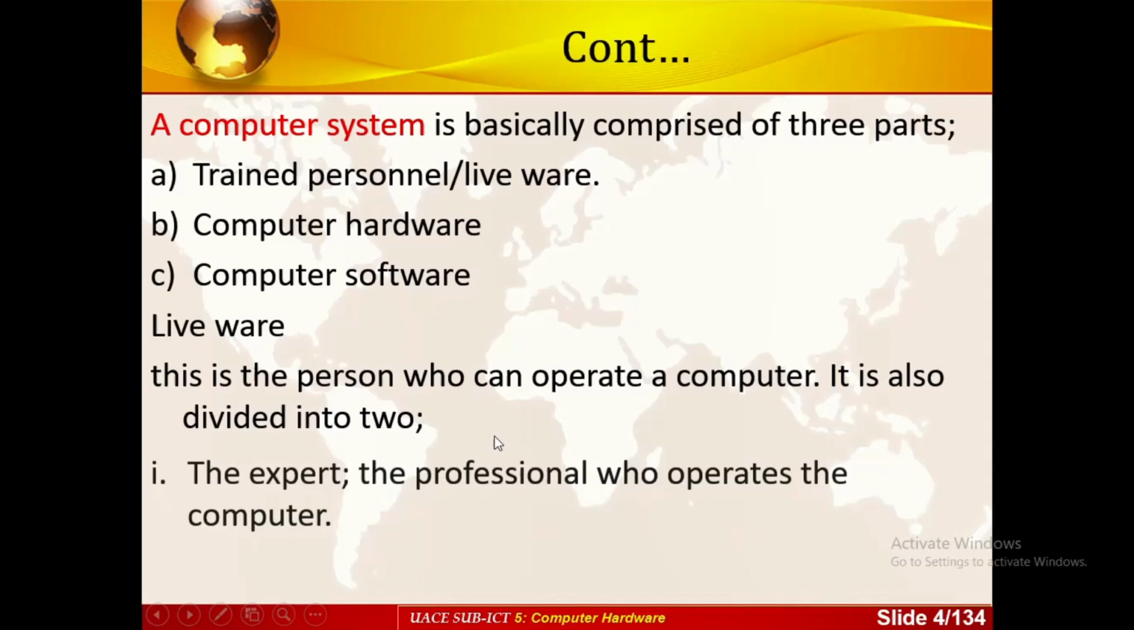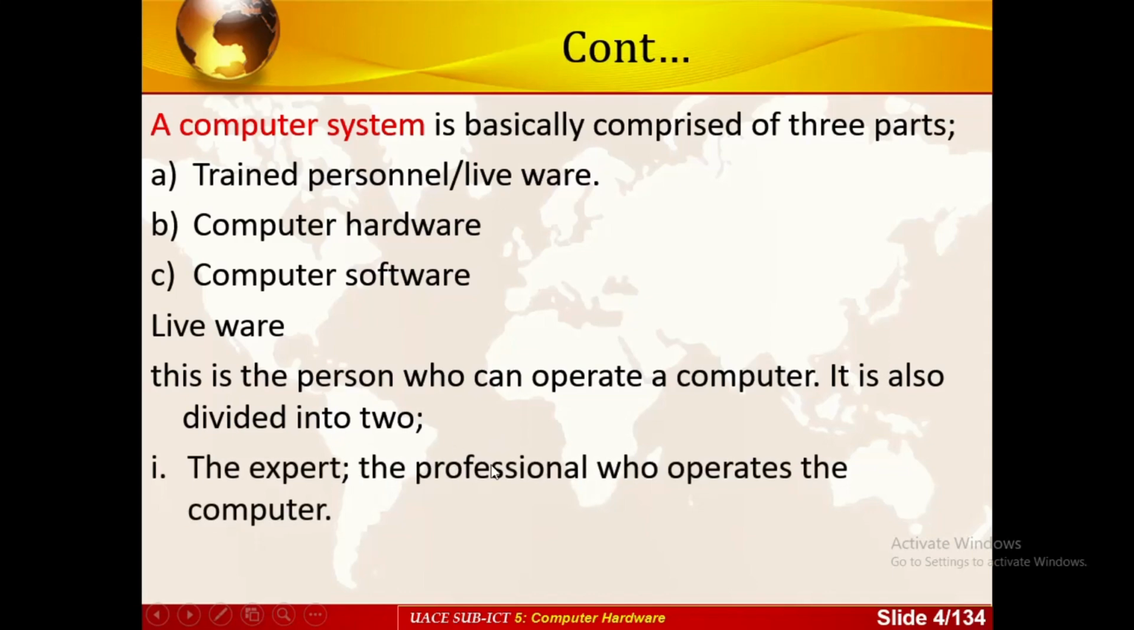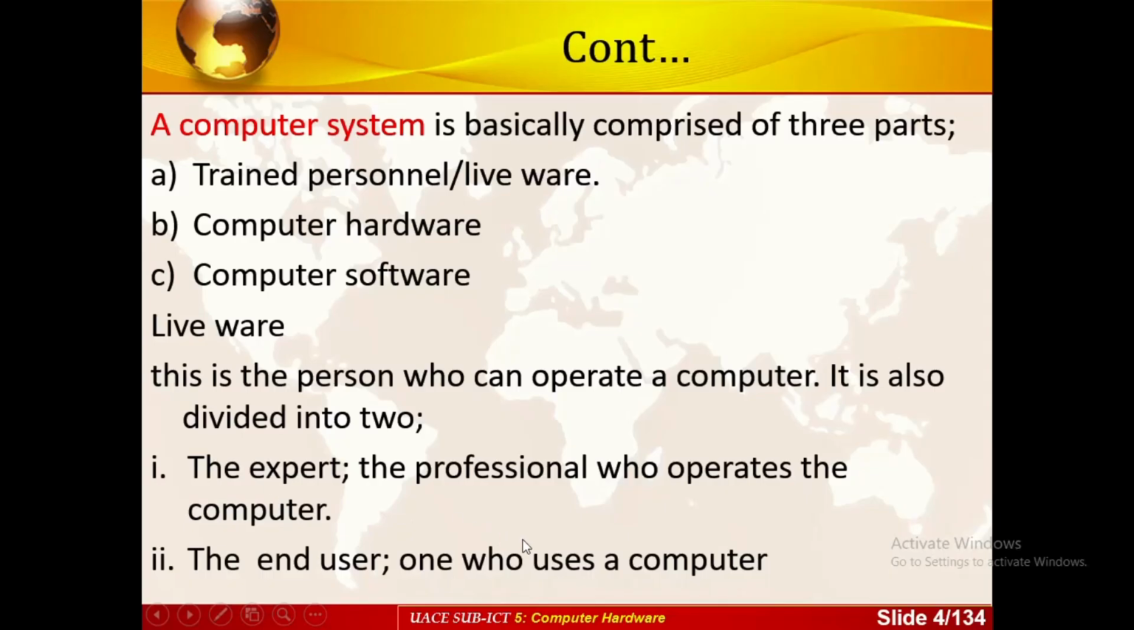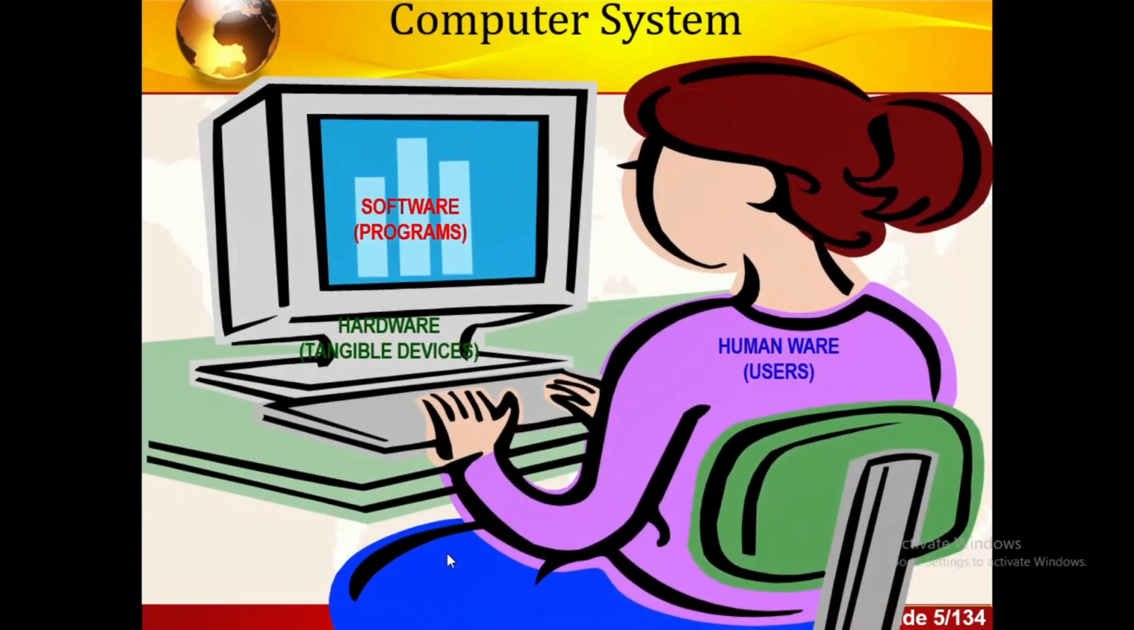It's also divided into two. We have the expert, that is the professional who operates the computer. We also have what we call the end user who uses the computer. So an expert is a person like me who can really operate a computer professionally, a person who has training in what we call computer literacy. Then we have the end user, the person who just uses a computer on a basic basis, like students.